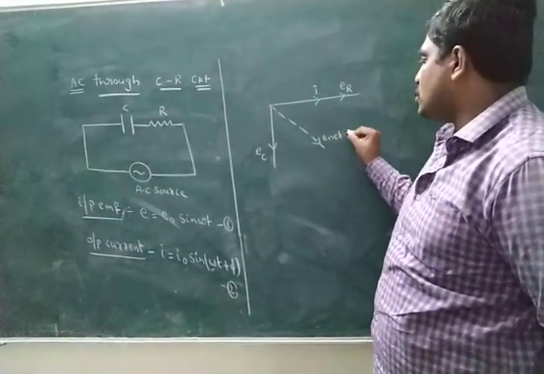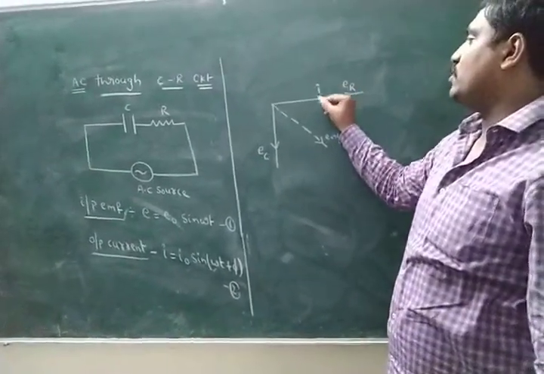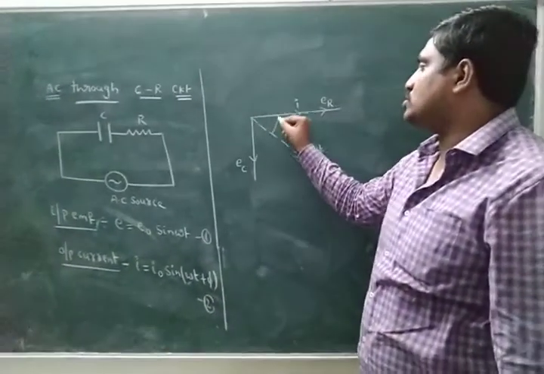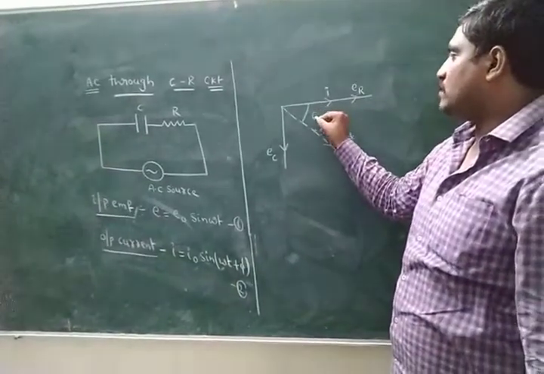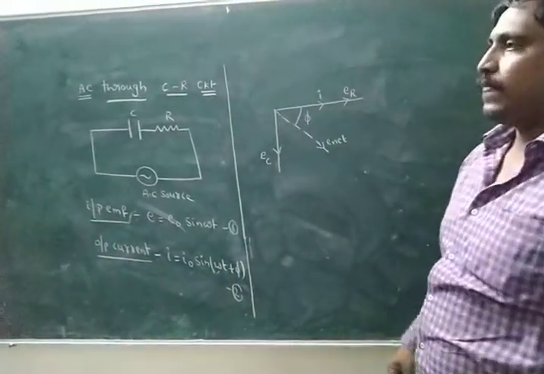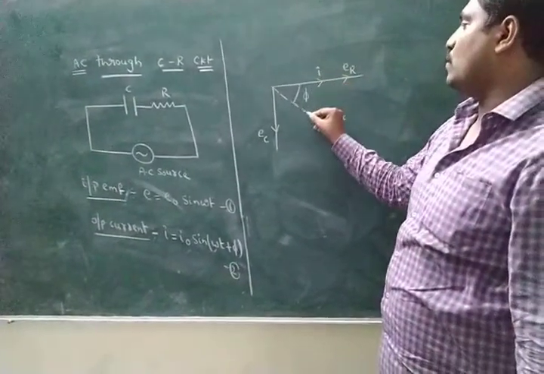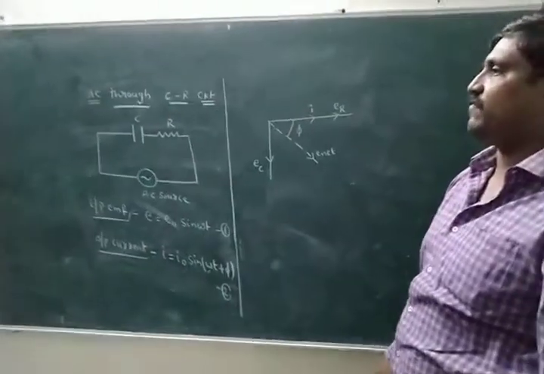The angle between current and voltage is phi.